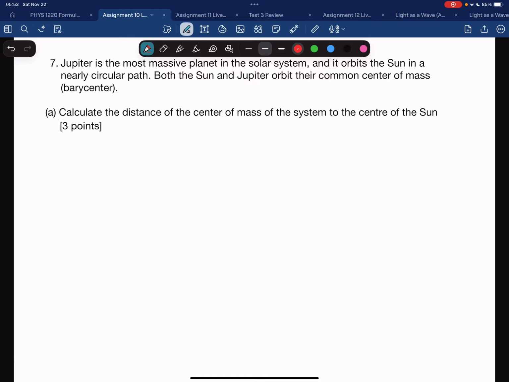So here's the sun. That's the center of the sun. Over here's Jupiter. Obviously, this is not drawn to scale. And we want to know where the center of mass is along this line here.